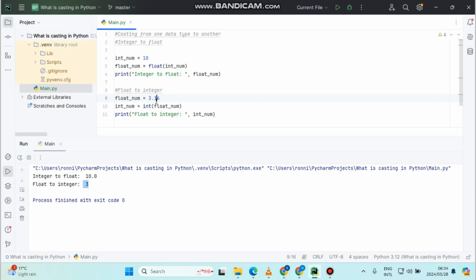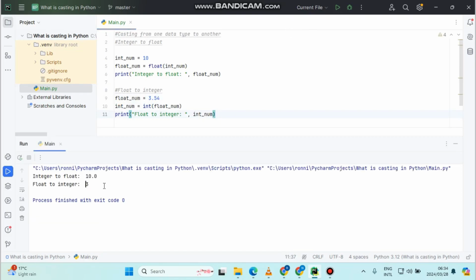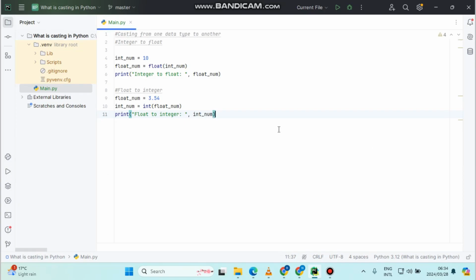If we change it here, let's say for example to 5, let's just test and see what's going on. If we run this, it's still 3, which means it just focuses on the whole number. In terms of conversion, it's not focused on getting the greater value, but on getting the first initial point, which is the whole number of that variable.